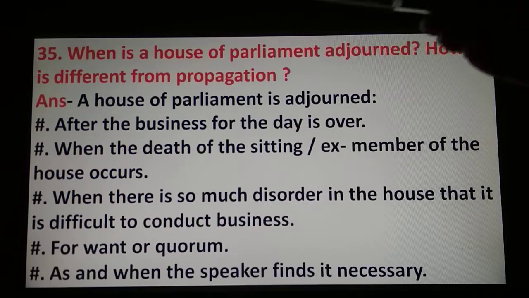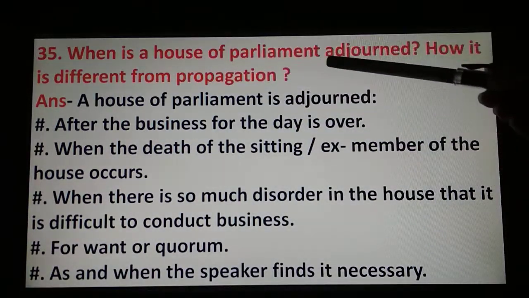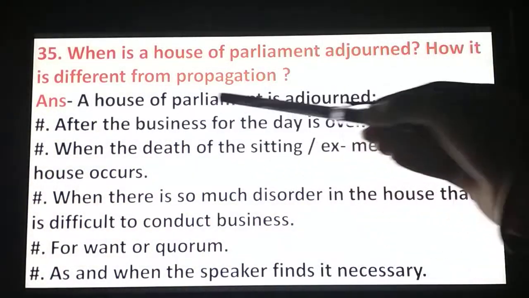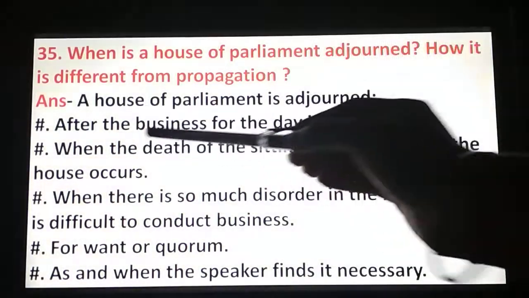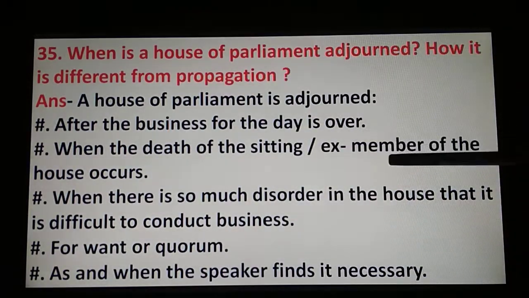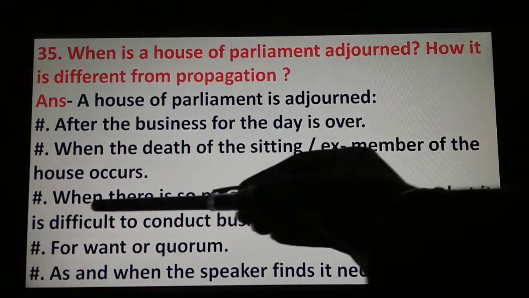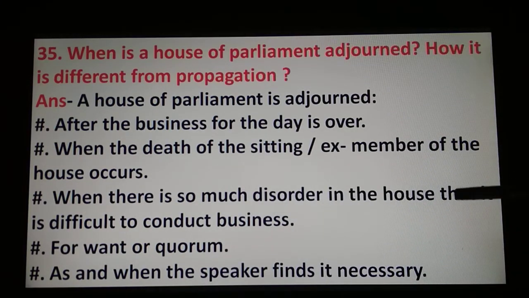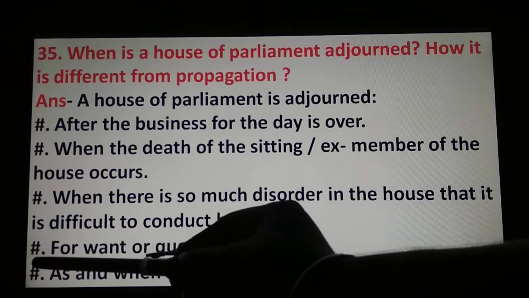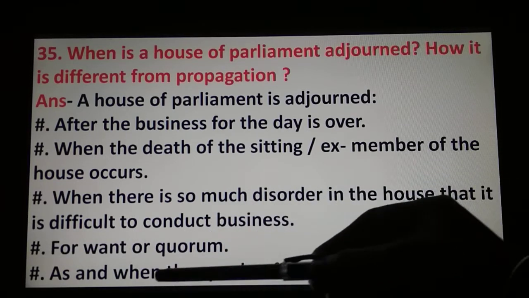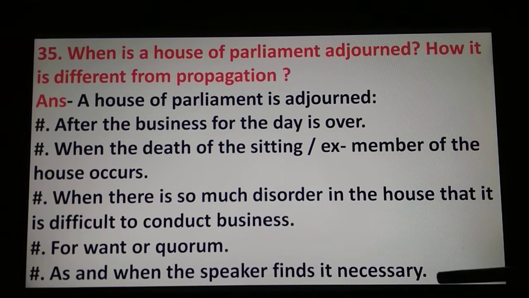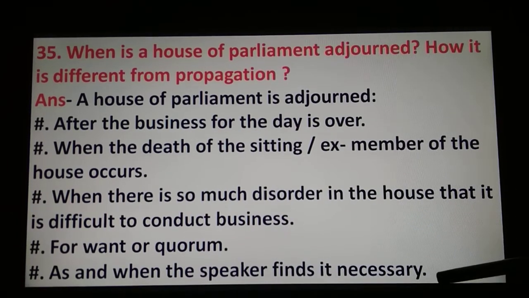Okay, then 35th question is: when is a House of Parliament adjourned? How is it different from prorogation? A House of Parliament is adjourned after the business for the day is over. Second, when the death of a sitting or ex-member of the House occurs. Third, when there is so much disorder in the House that it is difficult to conduct business. Fourth is for want of quorum.